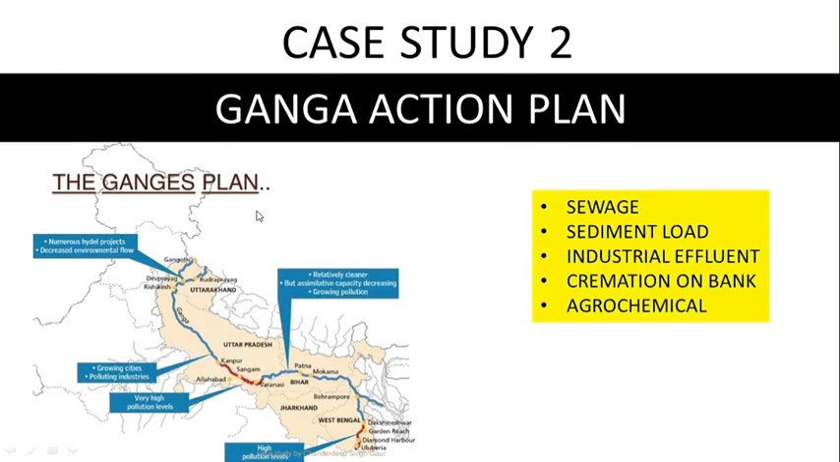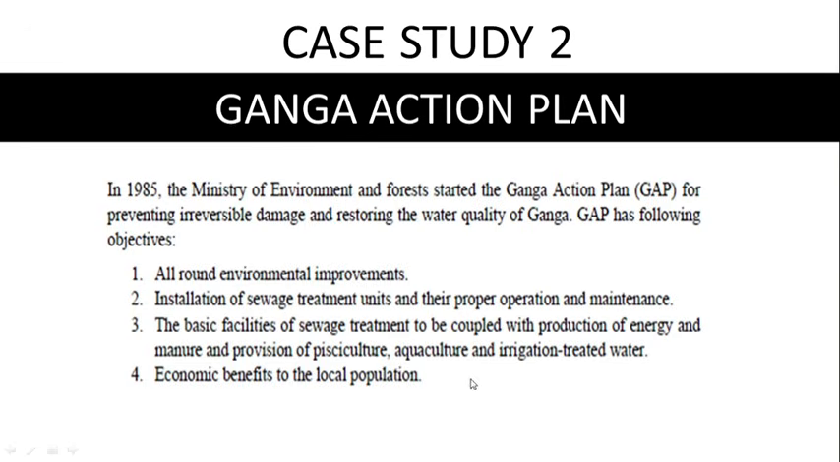So we all know that Ganga is extremely polluted because of sewage, high sediment load, more and more industrial discharge, cremation or burning of dead bodies on the bank of the river, and agrochemicals. So all these are pollutants which pollute the Ganga river. So in 1985, the Ministry of Environment and Forest started Ganga Action Plan to control and improve the water quality of Ganga. The main objectives of Ganga Action Plan are: first, to do all-round environmental improvement; second, to install sewage